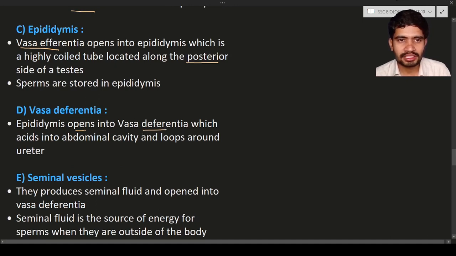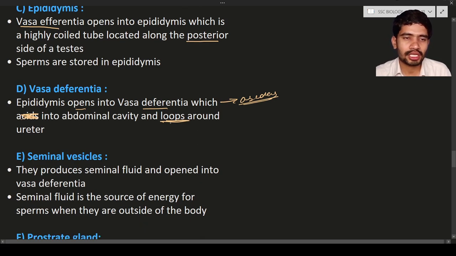The vas deferens ascends into the abdominal cavity and forms a loop around the ureter. Ascending means it is going to enter into the abdomen, and it is going to form a loop. Loop means it is going to make a circle around the ureter. Ureter means a tube that carries the urine from the kidneys to the urinary bladder.